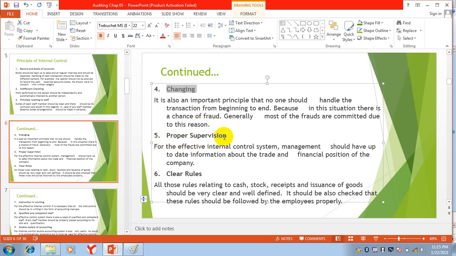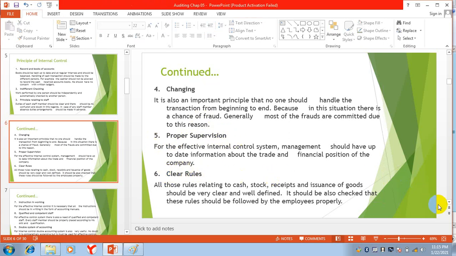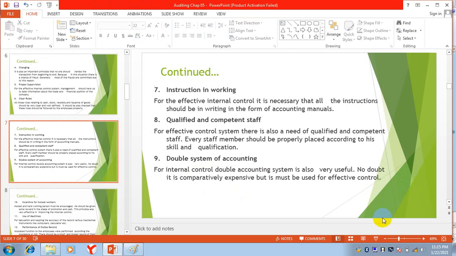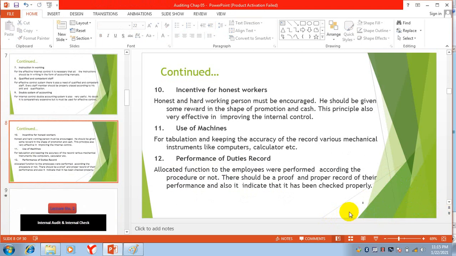There will be proper supervision from top management, and there will be clear rules defined for each and everything in the organization. Inshallah, in the next class, we will talk about instruction in working, qualified and competent staff, double system of accounting, incentives for honest workers, use of machines, and performance of duties record. So, inshallah, in the next class, we will talk about all these things.